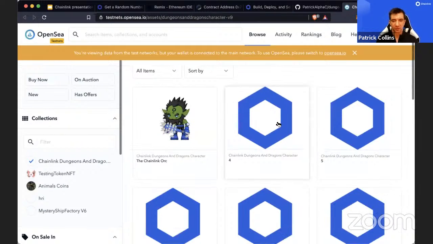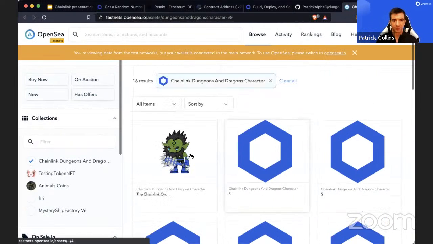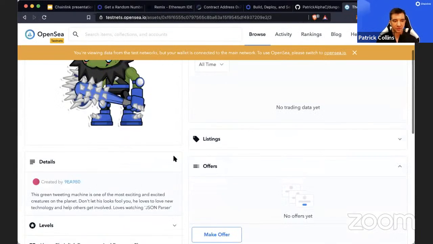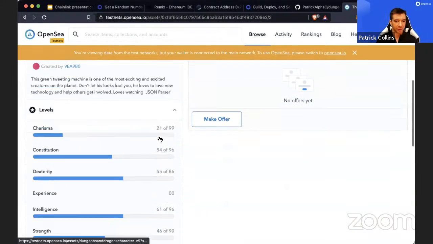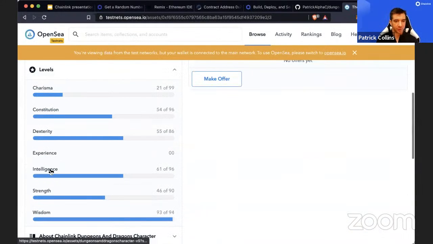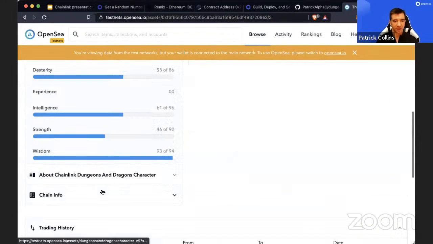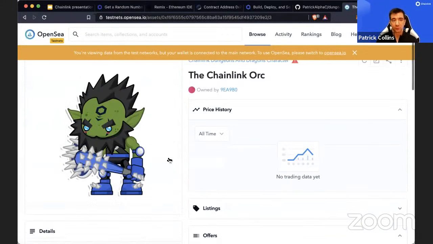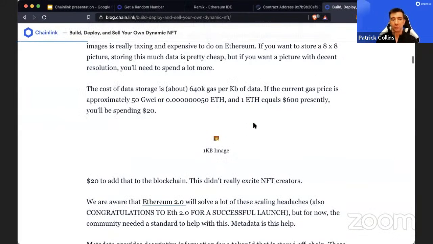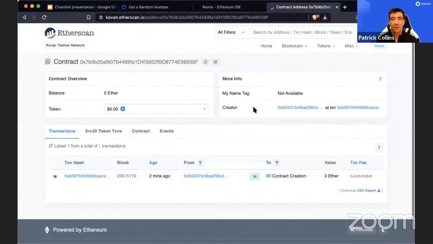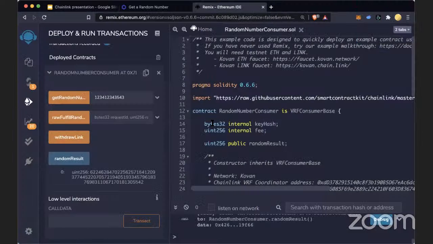And what I love is there's an OpenSea link here, and you can see the stats, like the levels. Here's their charisma, constitution, experience, intelligence, strength, wisdom, and they have these random stats, which is really cool. So for whatever game you want, whatever DeFi application you want, random numbers are really good for a lot of reasons. So getting loot boxes, doing random sampling, there's a ton of reasons. So good question. All right, thanks. Any other questions?